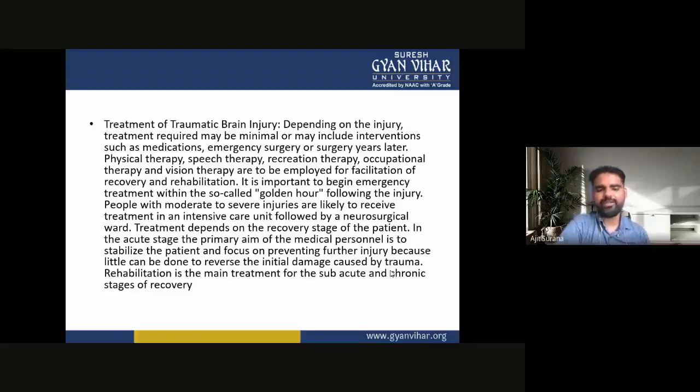In the acute stage, the primary aim of the medical personnel is to stabilize the patient and focus on preventing further injury because little can be done to reverse the initial damage caused by the trauma. Now rehabilitation is the main treatment for the subacute and the chronic stage of recovery.